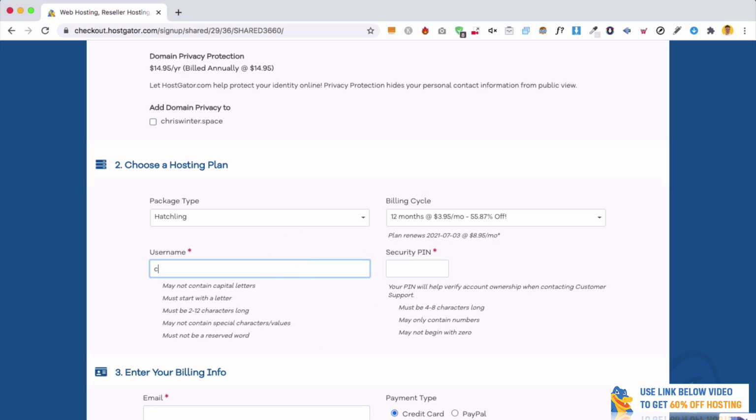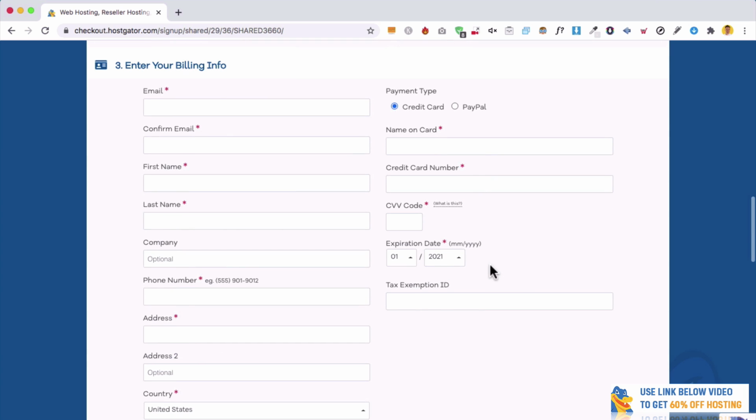Then you have to create a username. So we'll go with something like that. And then a security pin, which is used when you're contacting customer support if you've got any issues. Next up, we're going to do our billing information. So just our email address and our name and so on. Then you can put in your card details.